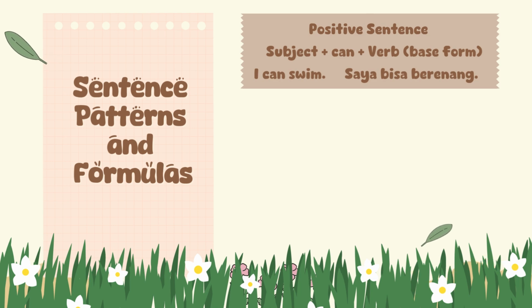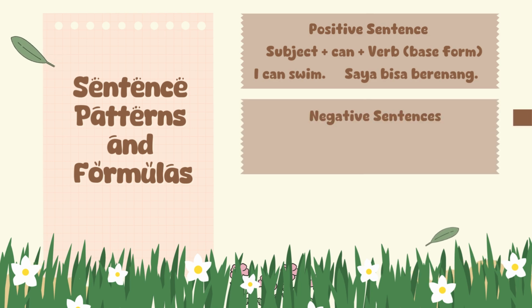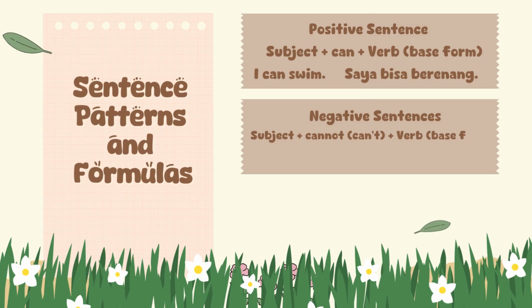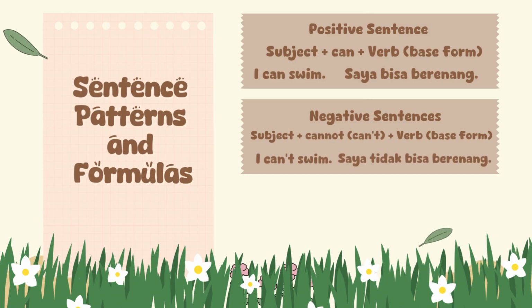Easy, right? Now let's move to the negative sentence. When we want to show inability or things we cannot do, we use this pattern. Subject plus cannot or can't plus verb or base form. For example, I can't swim. It means saya tidak bisa berenang.